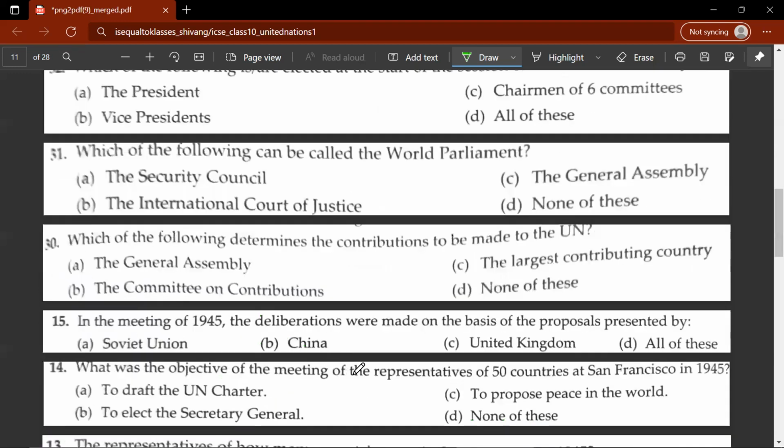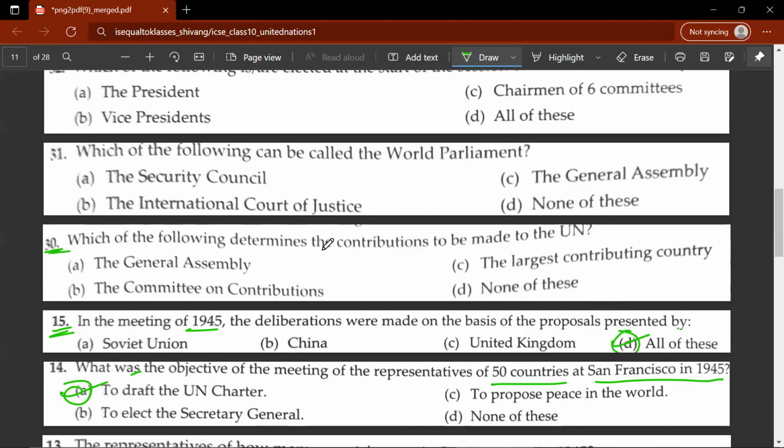14th question, what was the objective of the meeting of the representatives of 50 countries at San Francisco in 1945? So it was A, to draft the UN Charter. 15th question, in the meeting of 1945, the deliberations were made on the basis of the proposals presented by D, all of these.